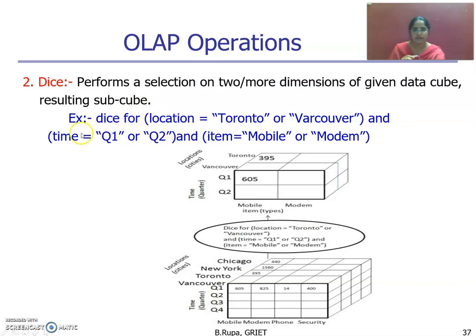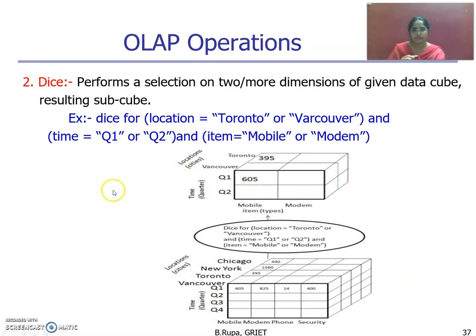Location is one dimension and time is another dimension and item is one more dimension. But when we observe the slice operation, we are performing the operation on only one dimension, that is on time. Okay, let us observe this example. We have a data cube and you can apply this query, and the result will contain locations as Toronto and Vancouver, and the time as only quarter one and quarter two, and the items are only mobile and modem. Okay, this is the result of the dice operation. Here we are performing the operation on all three dimensions. If you want, you can apply it on only two dimensions also.